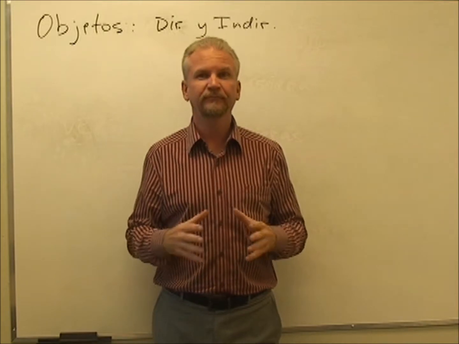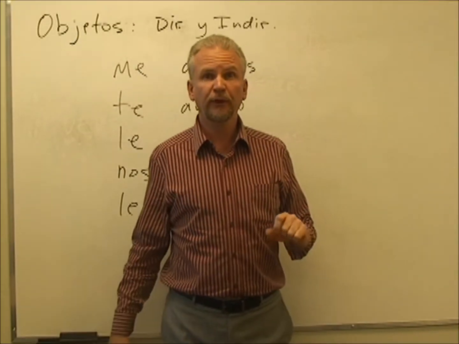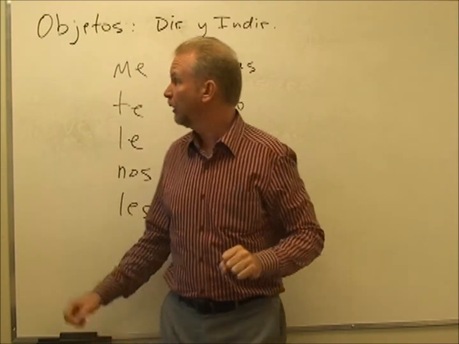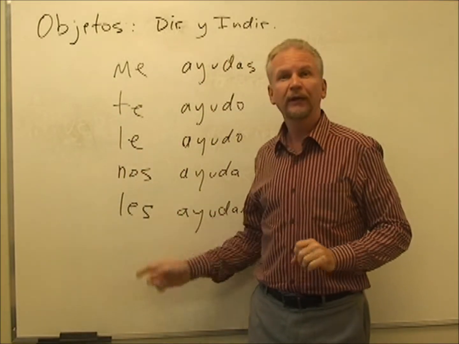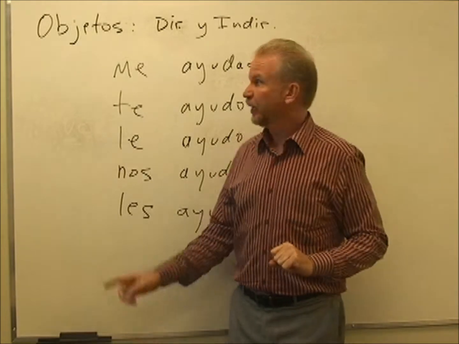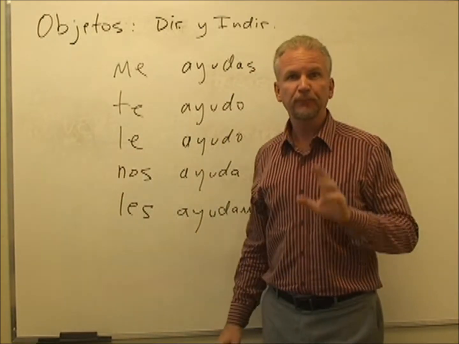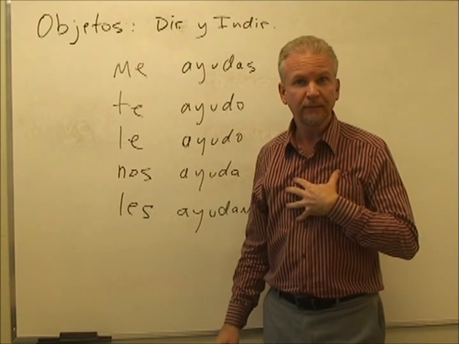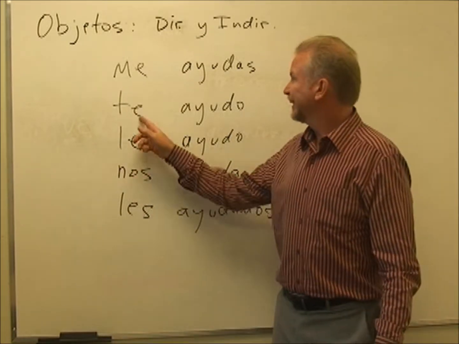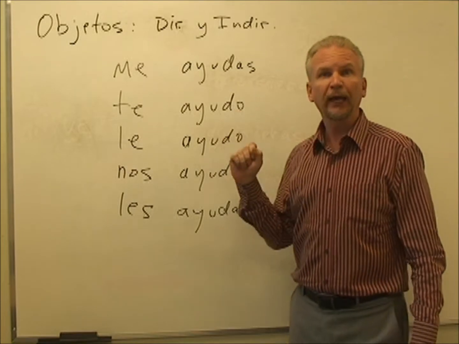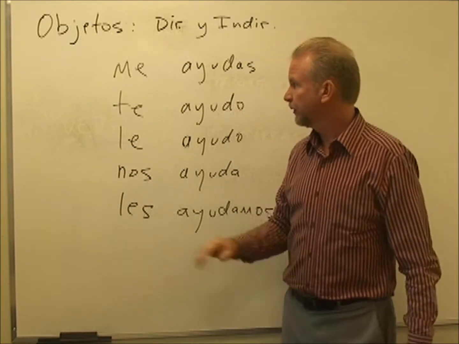First, we're going to review the indirect object pronouns, which we already know as me, te, le, nos, and les. For example, me ayudas, you help me. Right? Me would be me, the object. Te ayudo, I help you.